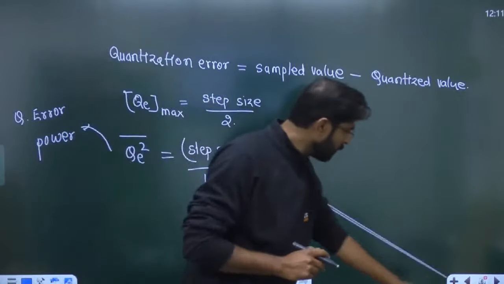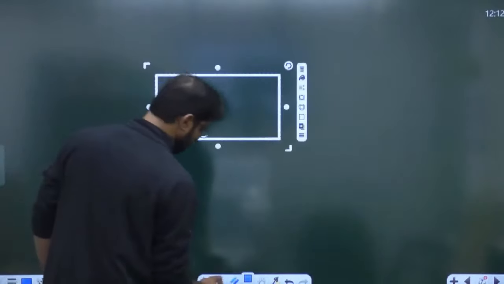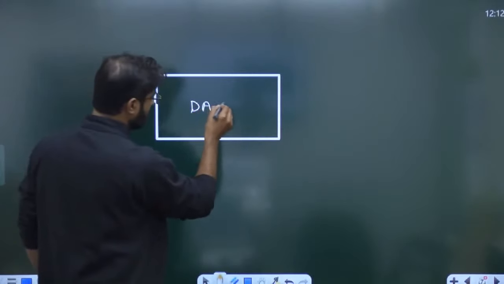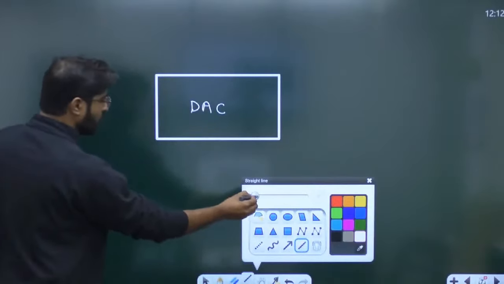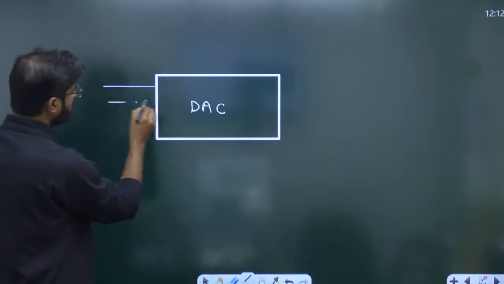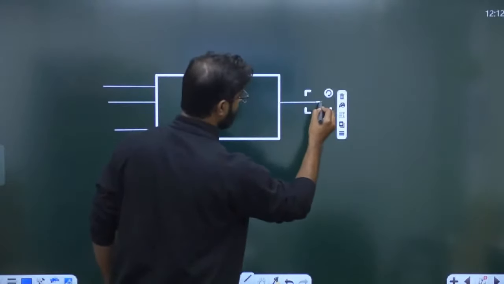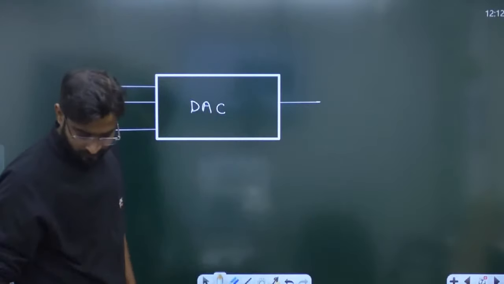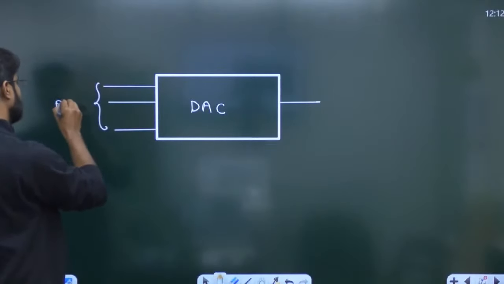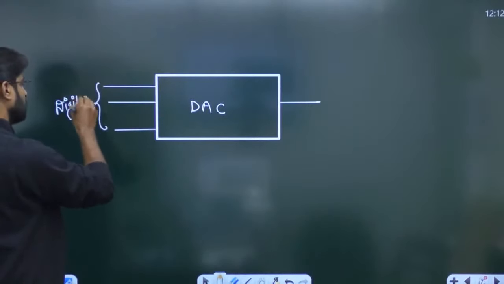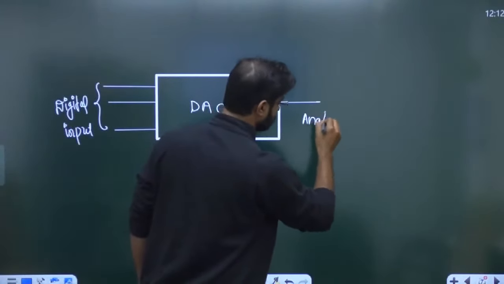One thing more, guys, before going to the next topic, let me discuss one thing more. Whenever they give you the DAC, which means digital to analog converter, always remember the input is digital and the output is nothing but analog. So this is the digital input and this is the analog output.